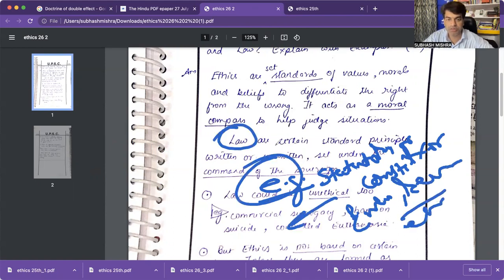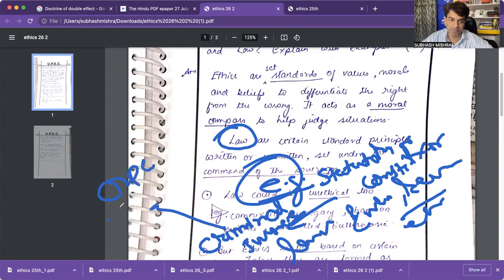What are the laws? You can write about criminal laws, criminal justice laws, CrPC, IPC, certain sections, sedition and all.